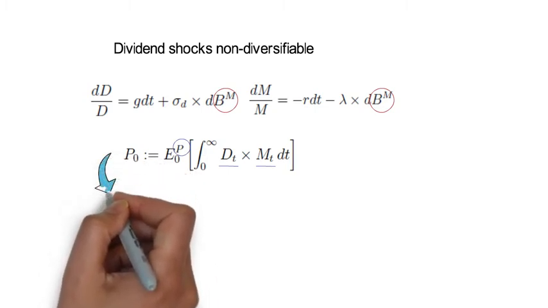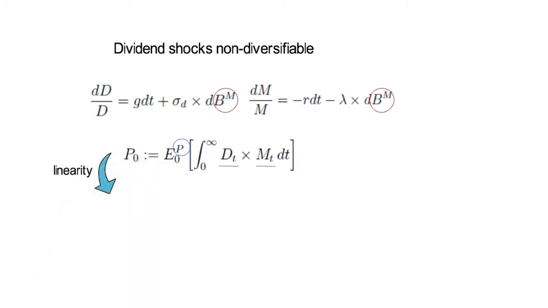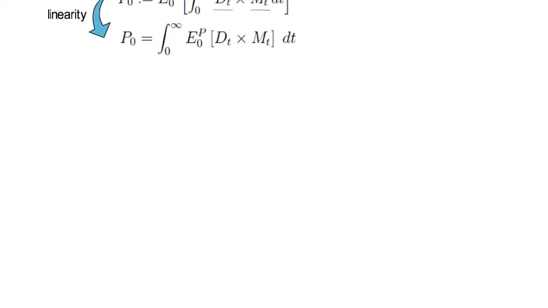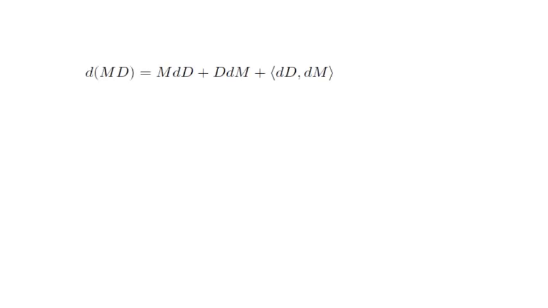Now, due to linearity, we can put the expectation into the integral, and therefore we get that the price is the integrated expected discounted value of future dividends. Now, in order to determine that expectation, it's easier to work with the differential representation. So we apply Ito's lemma to derive d of M times D, which gives us the following expression. The last part, this instantaneous covariation between dividends and the SDF, that will be the notion of the risk premium.